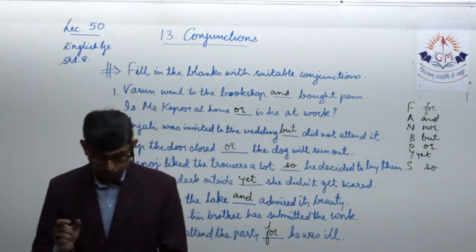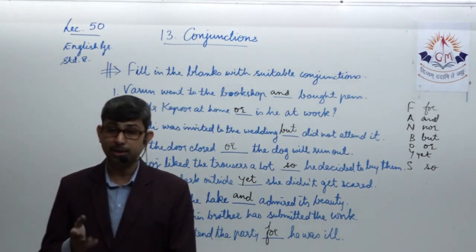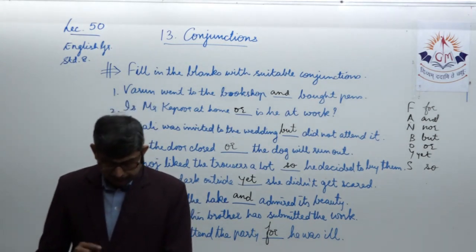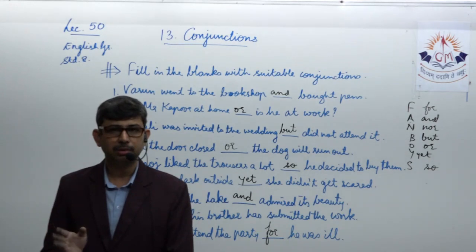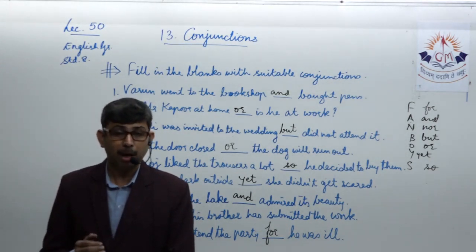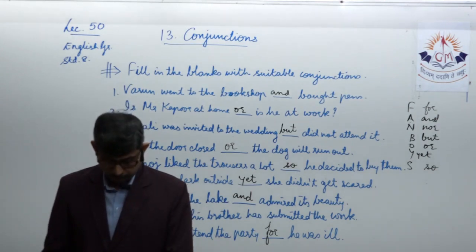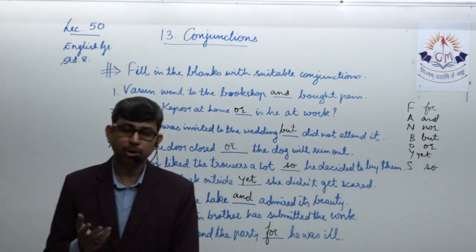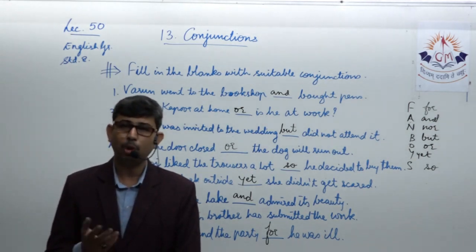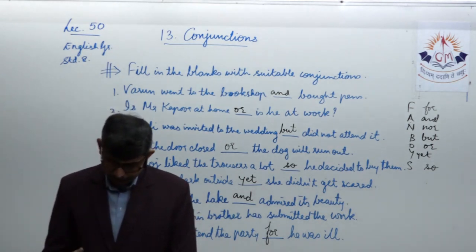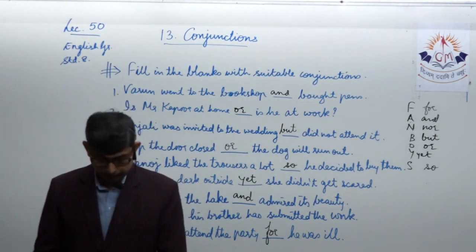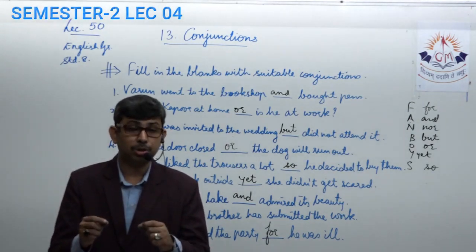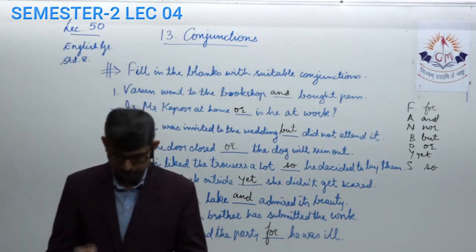Another combination of conjunction, either or. Yes, you might have used this earlier also. Either or, neither nor in sentences. Either take it or leave it. So a very common statement people pass or use in day-to-day speech. Either take it or leave it. Sometimes when you go to the shop and you bargain for the things, the shopkeeper tells you either take it or leave it. I will not make any price reduction. So this is a very common phrase or a sentence used by people where the words either or are used as a pair word, as a pair conjunction, or I can say another word, correlatives.